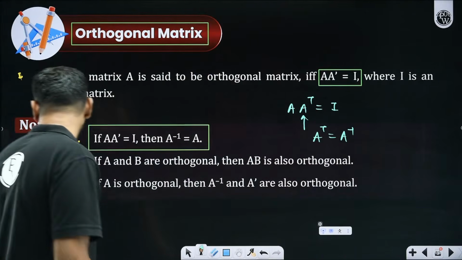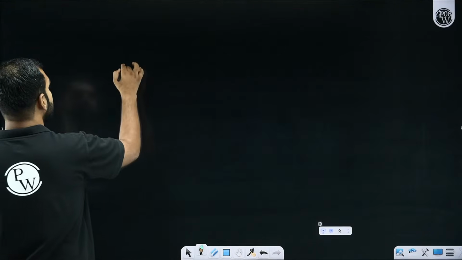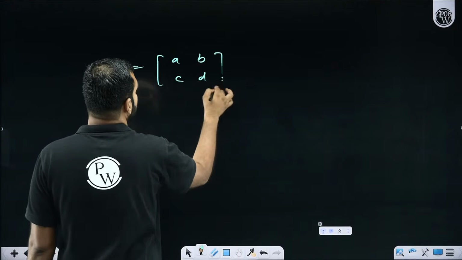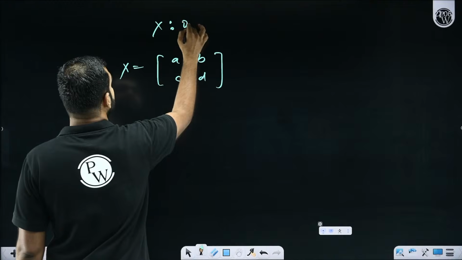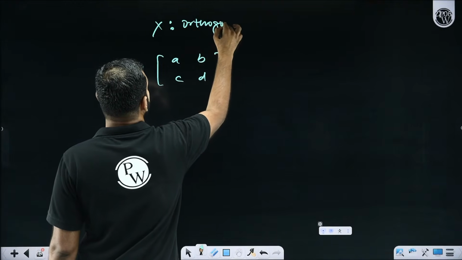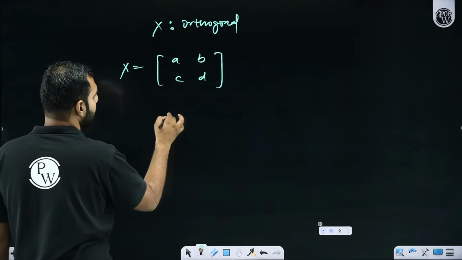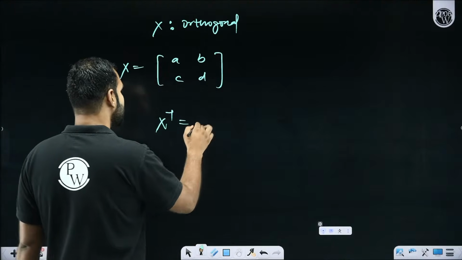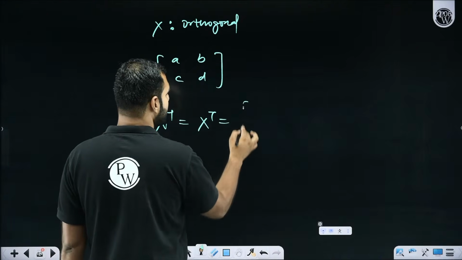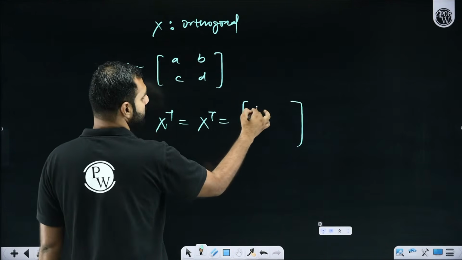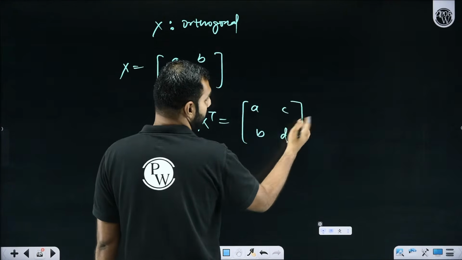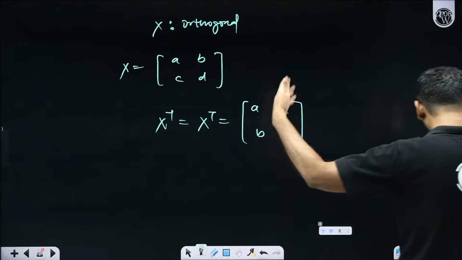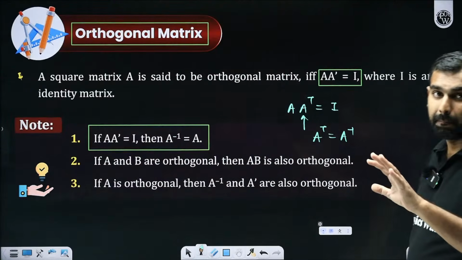So let's say someday I give you a matrix X, which is A, B, C, D, and I state that X is orthogonal, and I ask you to find X inverse. What will you do? You will say, sir, don't waste your time doing anything. Just write its transpose, which is A, C, B, D. That's the inverse and that's your answer. Job done. You don't have to go through the whole process of finding the inverse, which is amazingly lengthy.